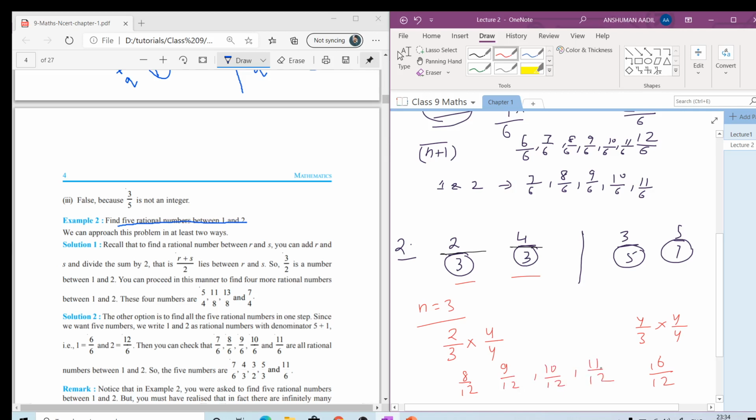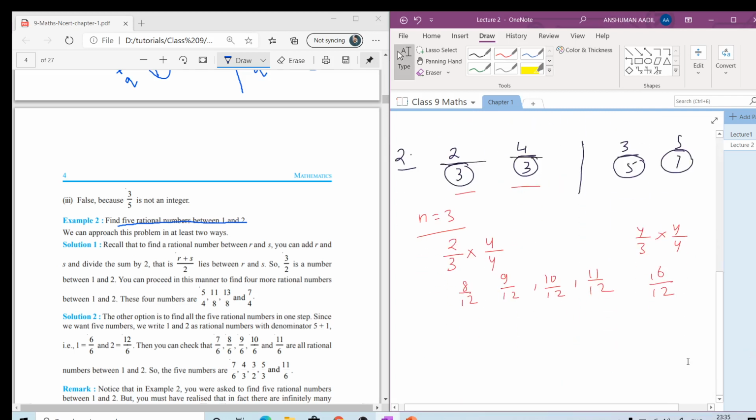Like this we can write many numbers in between the two numbers. So three rational numbers between 2 by 3 and 4 by 3 will be 9 by 12, 10 by 12 and 11 by 12. Okay, so this is our first case, case 1. Now in the second case,